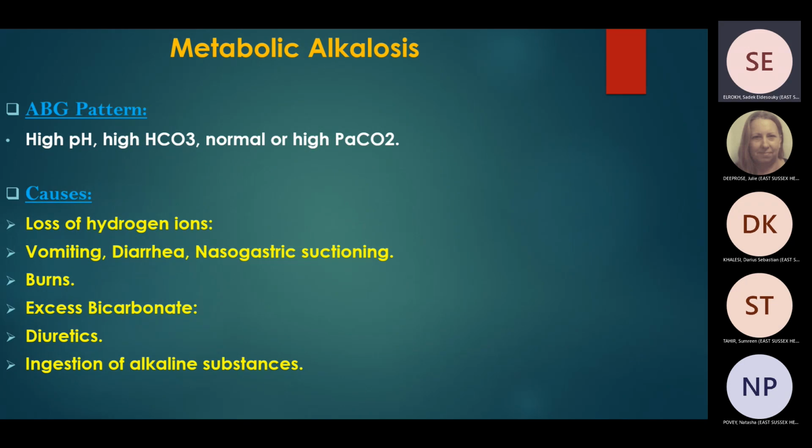Metabolic alkalosis is number 3 of acid-base imbalance. The ABG pattern of metabolic alkalosis: alkalosis means that the pH is high, and metabolic means that the bicarb is high, right? Okay. What are the causes of metabolic alkalosis? The causes are loss of hydrogen ions due to recurrent vomiting, diarrhea, nasogastric suctioning, or excess bicarbonate secondary to diuretics, or ingestion of alkaline substance.